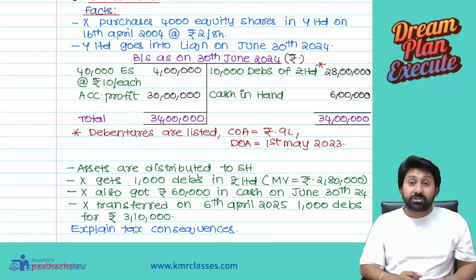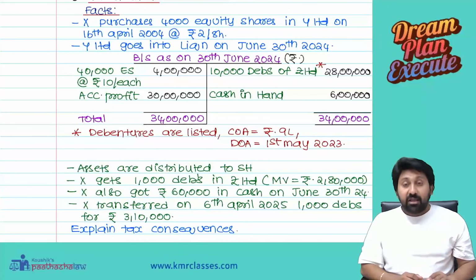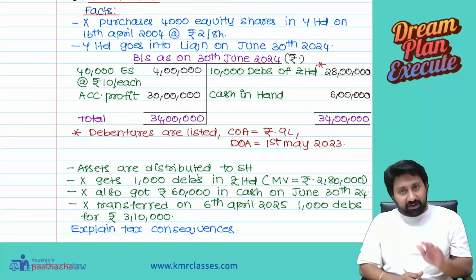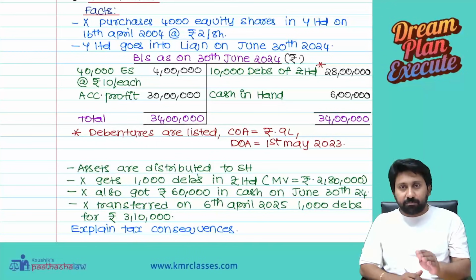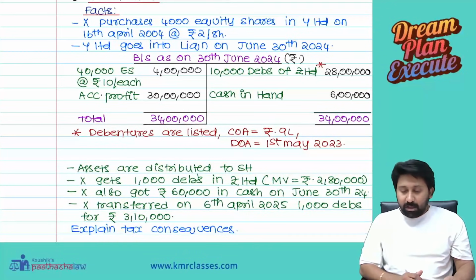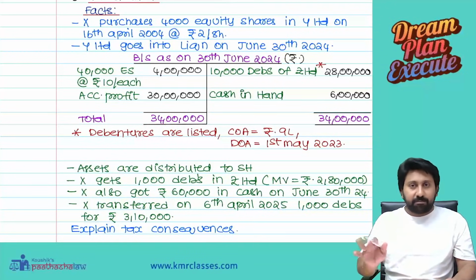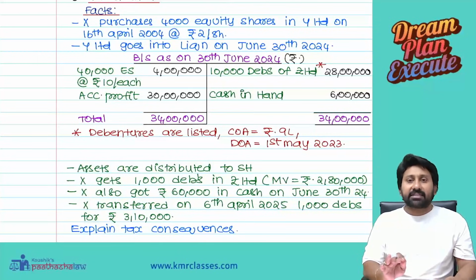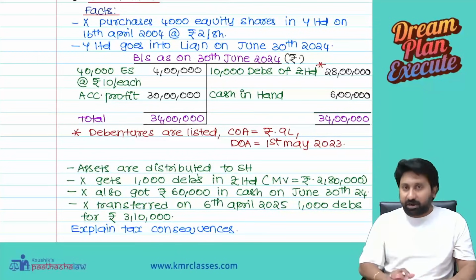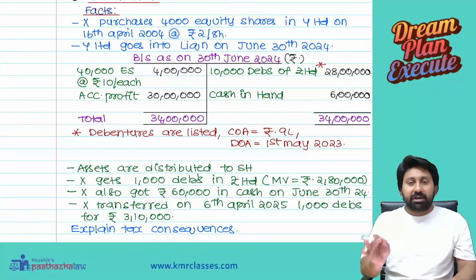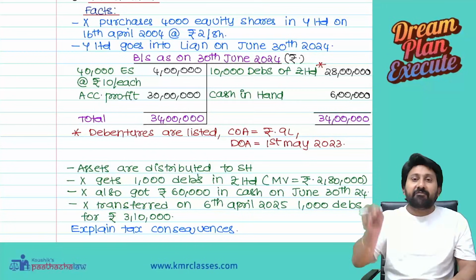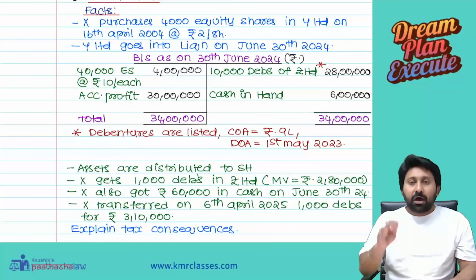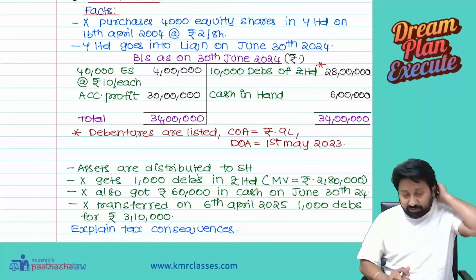What is the distribution date? They did not give anything. Then we will assume that the date of liquidation and date of distribution are the same, and the previous year of liquidation and previous year of distribution are also the same. So the previous year of transfer will be the previous year of chargeability of tax. So the previous year is 24-25, and in 25-26 we will pay the tax. How much will be assessed to tax is the question.